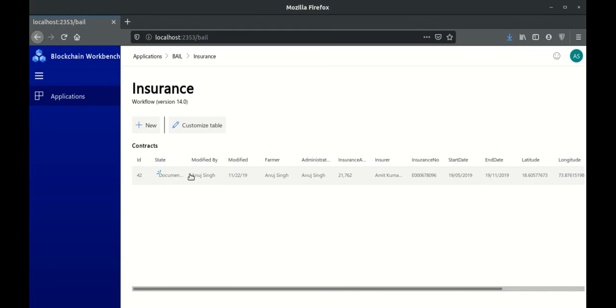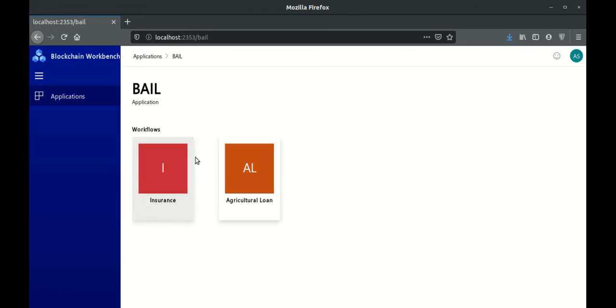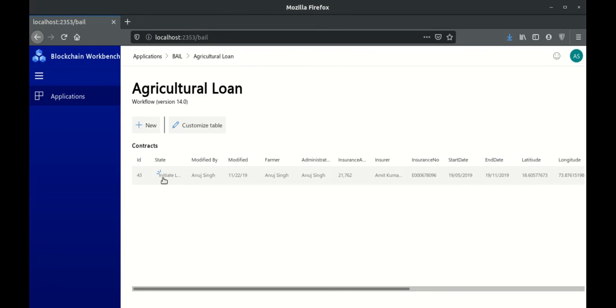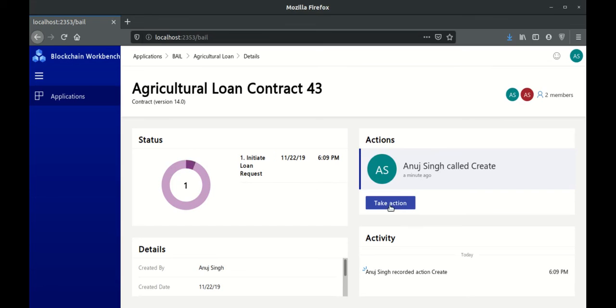The moment I create an insurance, I get an optional feature of availing an agricultural loan for my insurance. So what happens is that same insurance details are replicated over here, along with me as a farmer who gets the ability to take an action. Now let's just say my insurance amount is 21,762 in this case.